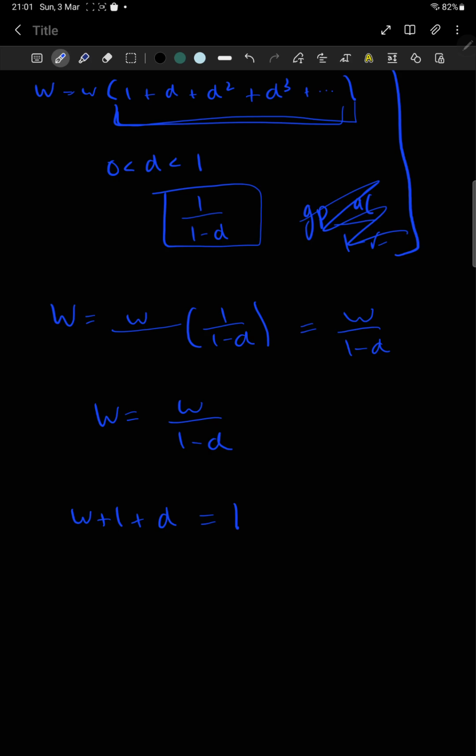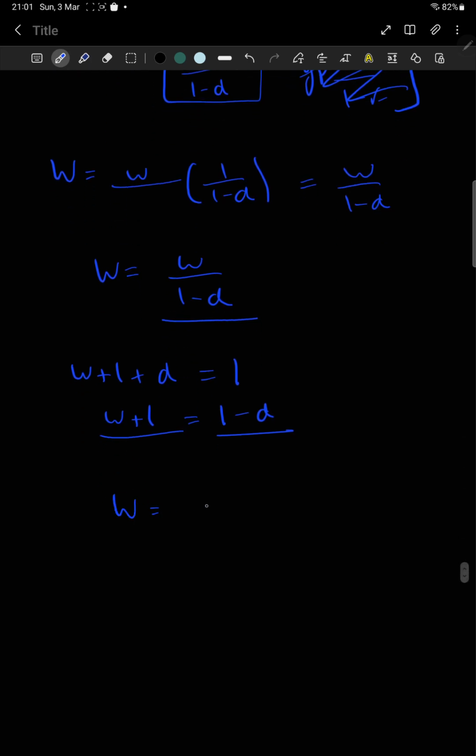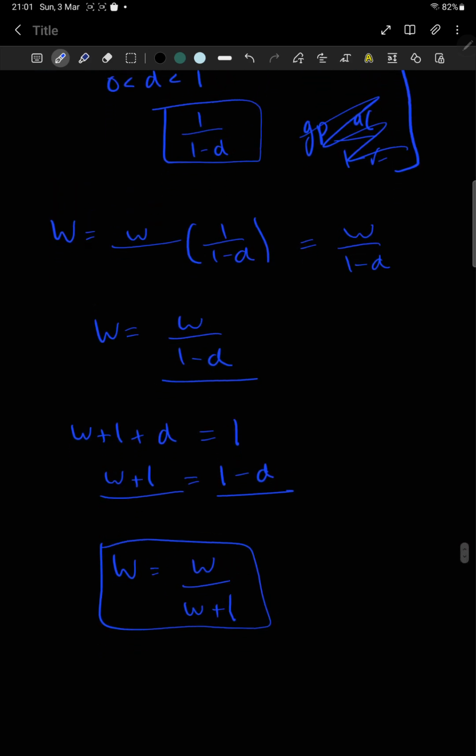Because you have to either win, lose, or draw. So the chance of winning plus losing is equal to 1 minus d, subtracting d on both sides. So look, over here, we replace 1 minus d with w plus l. So big W becomes w by w plus l. And there, we've proved it. We've proved that the new chance of winning is actually just equal to the old chance of winning divided by the old chance of winning plus the old chance of losing.